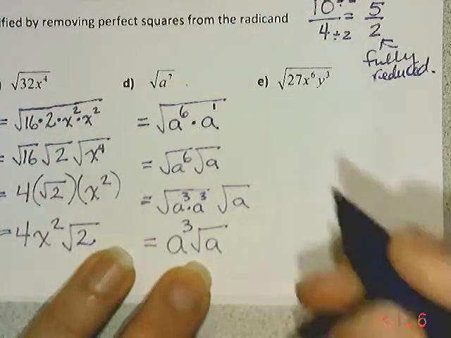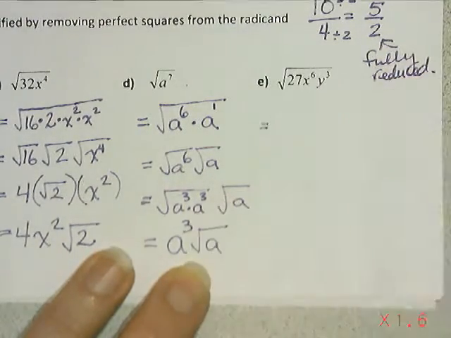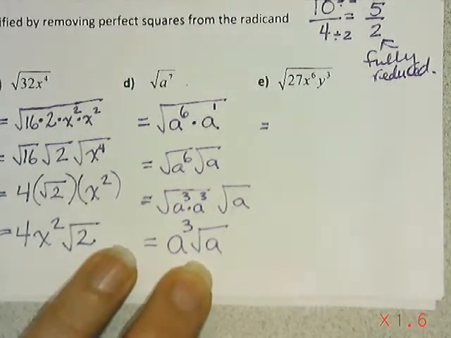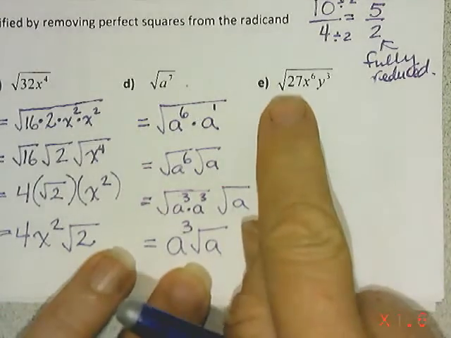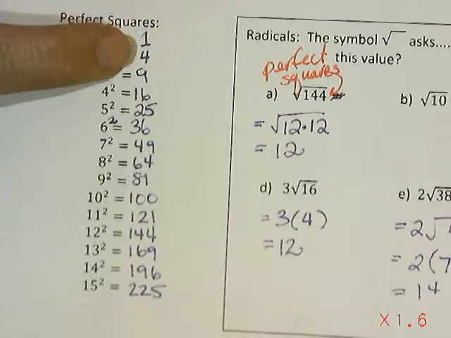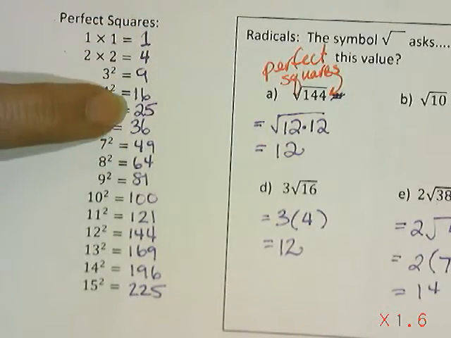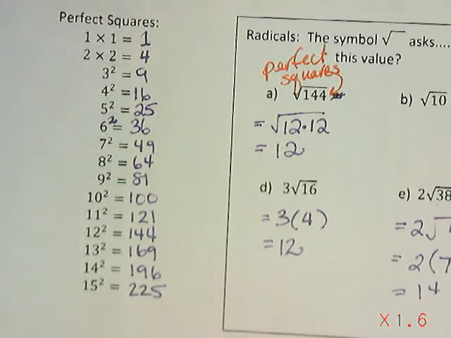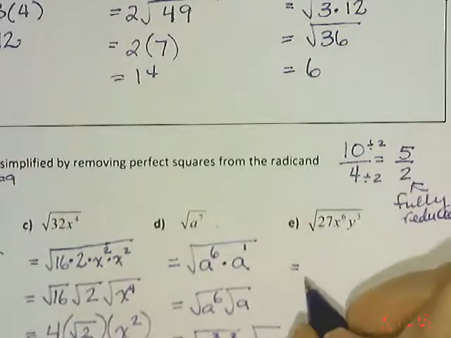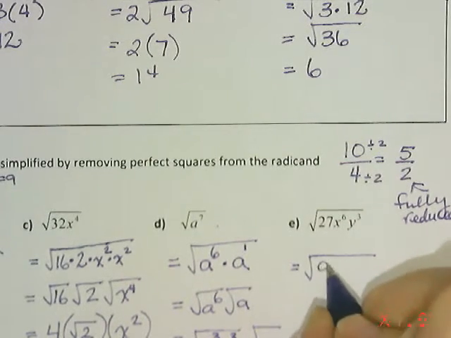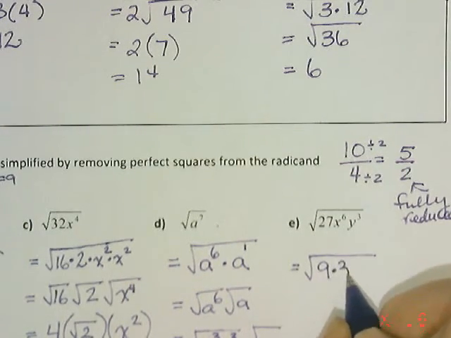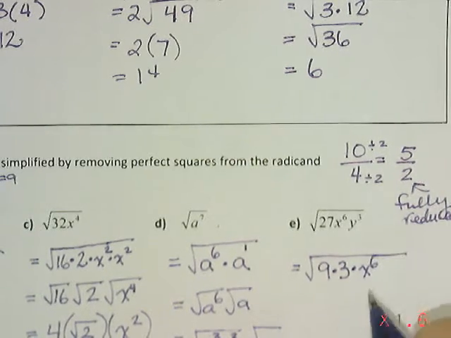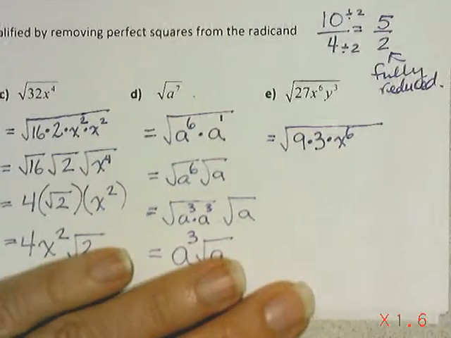Our last one here, square root of 27, x to the exponent 6, y to the exponent 3. So I get busy thinking, okay, which of my perfect squares is hiding in a 27? Biggest one here, or the only one, is a 9. 9 times 3 is 27. So I'll break that guy up into a 9 times a 3. There is a nice square root to x to the exponent 6. It would be an x to the exponent 3 times 3.